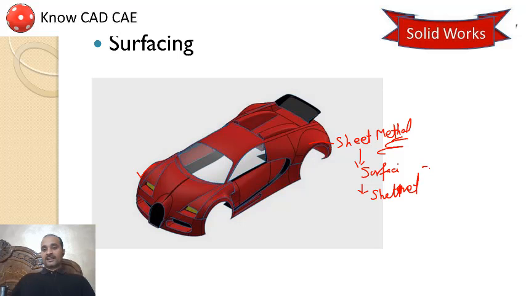Both these capabilities are with SolidWorks. It means SolidWorks provides you surface modeling. If you want to make a mouse or a car body, all these can be modeled using surfacing. You can create a plastic bottle, etc.